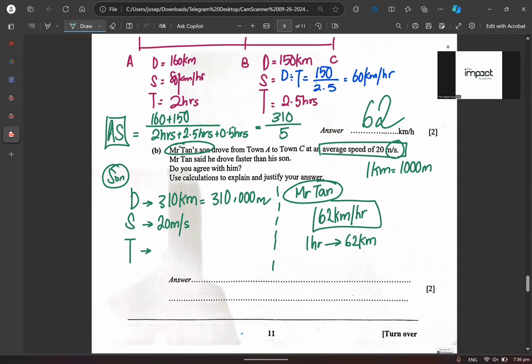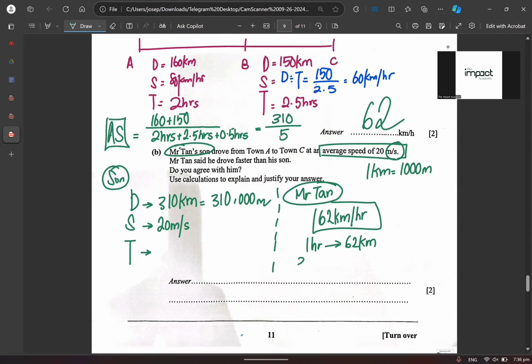Do you agree or disagree? 62 kilometers per hour means every hour he can cover 62 kilometers. So I want to find the distance per second, right? So I should change this to 3,600 seconds is 62 kilometers. Can you understand? Why 3,600? Because 3,600 seconds is 1 hour, right? I want to change everything to meters and seconds. Seconds done already, right? Now can I change to meters? 62,000 meters. Am I making sense? Until I get to 1 second.